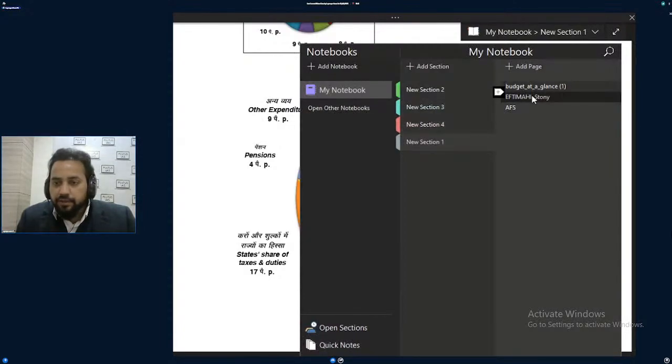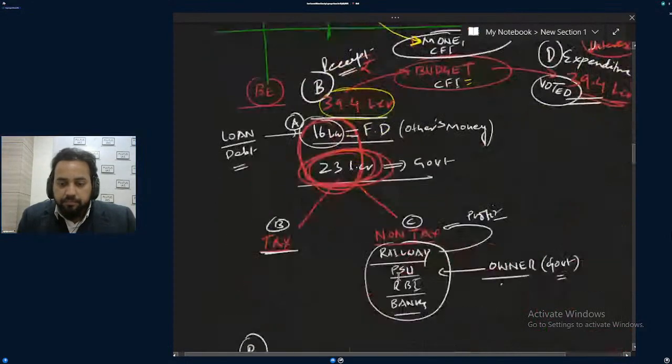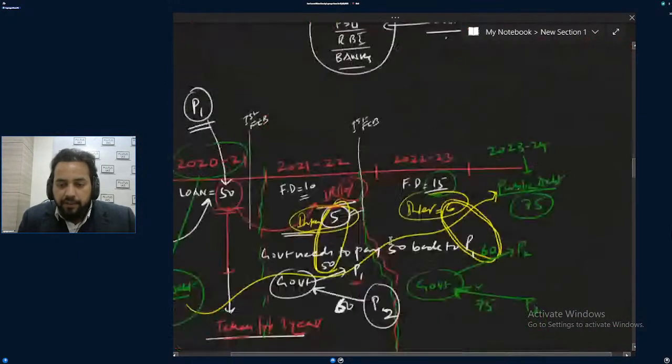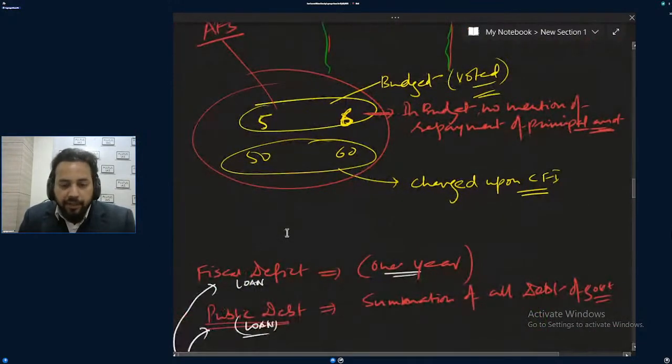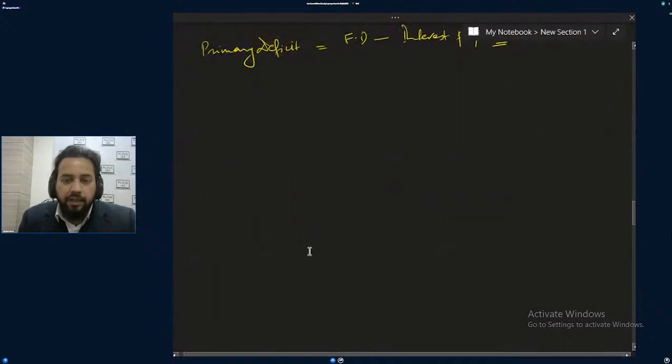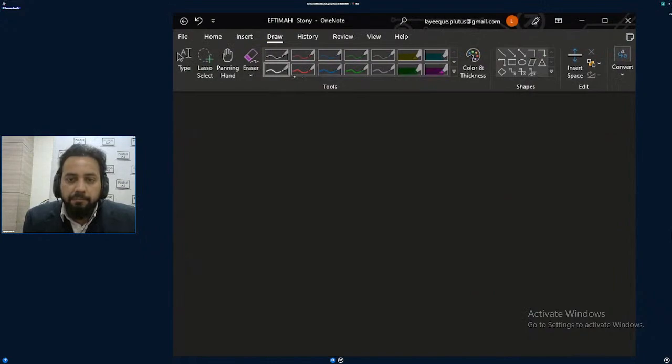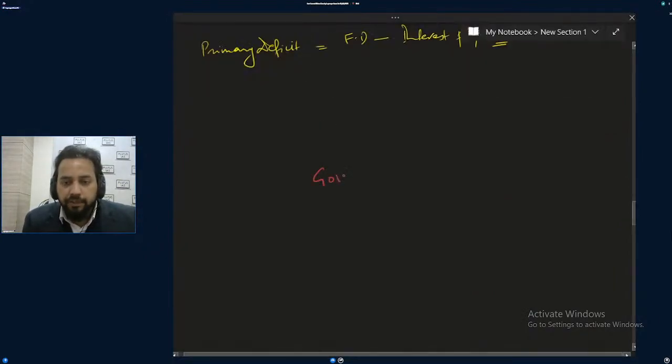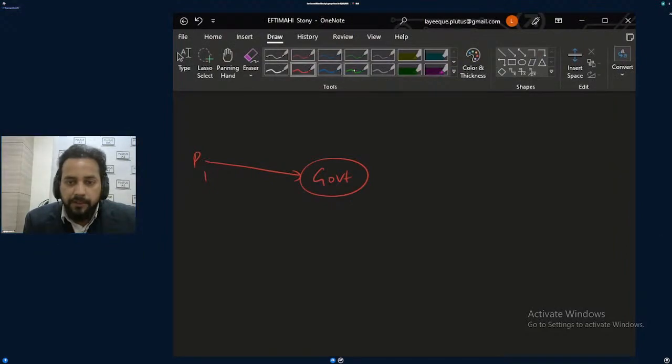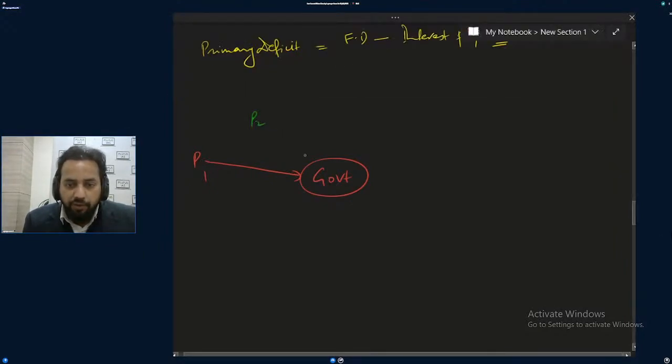So try to understand here. The burden on the government, or burden on the people. It is supposedly government. Government in one year takes loan from P1, and in next year the government takes loan from P2 and gives it to P1.